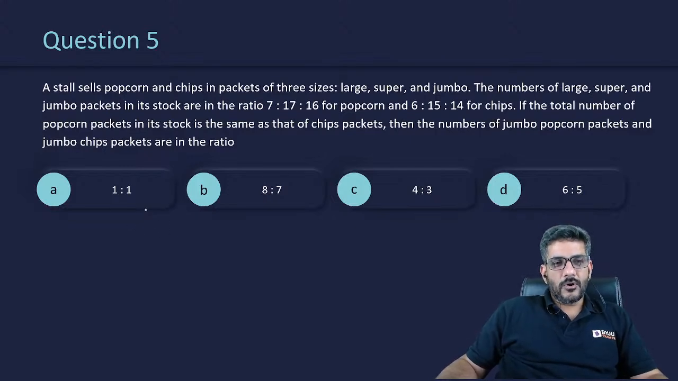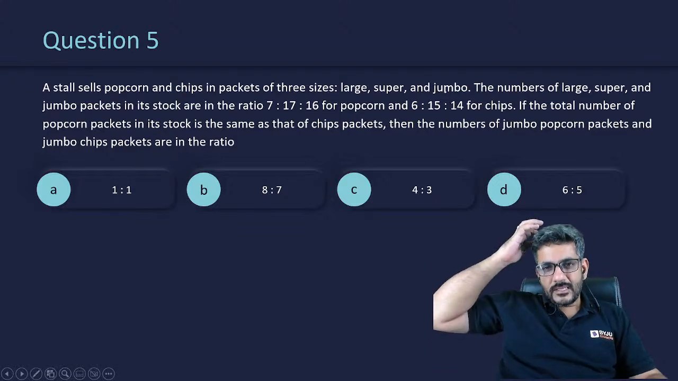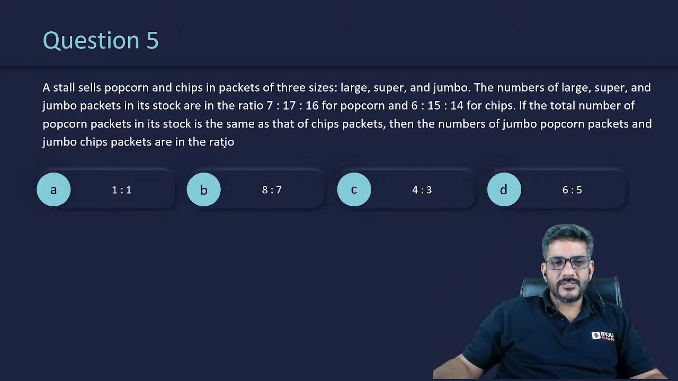A stall sells popcorns and chips in packets of three sizes: large, super, and jumbo. The number of large, super, and jumbo packets in the stock are in the ratio of 7, 17, 16 for popcorn and 6, 15, 14 for chips. The total number of popcorn packets in the stock is the same as that of chips packets in the number of jumbo popcorn and jumbo chips packet.